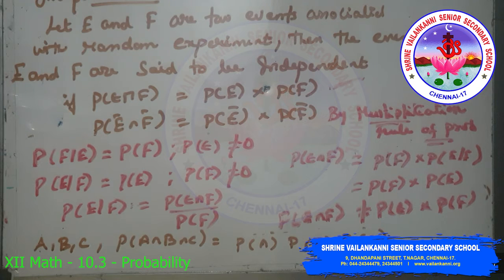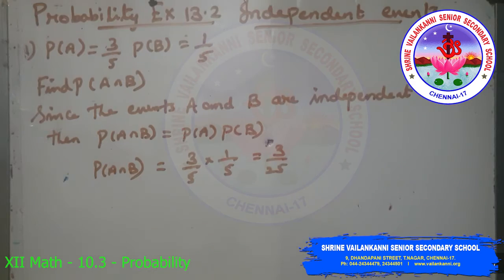If three events A, B and C are said to be mutually independent, then P of A intersection B intersection C is equal to P of A into P of B into P of C. Exercise 13.2. If P of A equals 3 by 5 and P of B equals 1 by 5, find P of A intersection B if A and B are independent events. Since the events A and B are independent, P of A intersection B equals P of A into P of B. Multiplying these two, 3 by 5 into 1 by 5, we get 3 by 25. So P of A intersection B is 3 by 25.